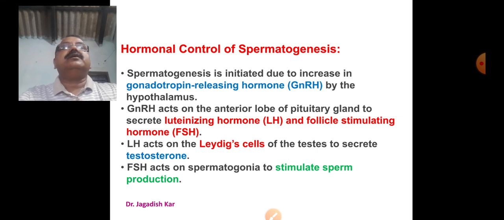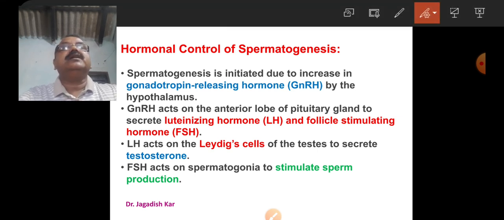Let us discuss the hormonal control during spermatogenesis. Spermatogenesis is initiated due to increase in gonadotropin releasing hormone, GnRH, by the hypothalamus. That means the hypothalamus plays the important role by releasing the gonadotropin releasing hormone.